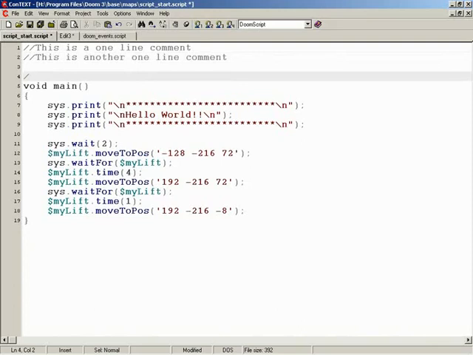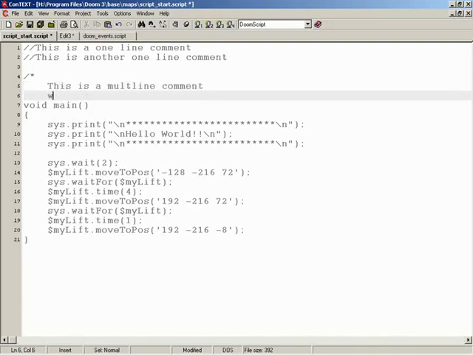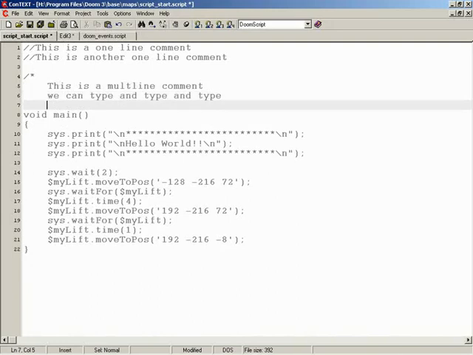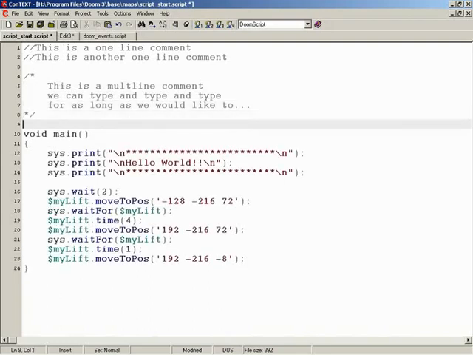It is a /*. You'll notice, by the way, because of the Doom script highlighter, that everything is grayed out inside our comments right there. So right now, we'll say, this is a multi-line comment. We can type and type and type for as long as we would like. Now to end it, it is */. You'll notice that all of our color coding has come back to our script down here.